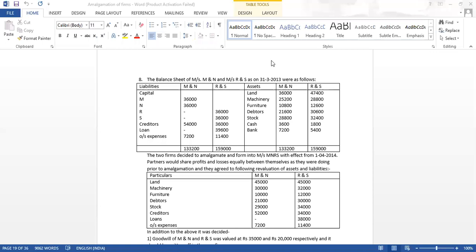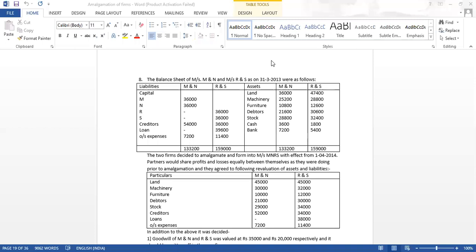This is the sum we will do in today's lecture. In front of your screen, the balance sheet of Messrs. M and N, and Messrs. R and S as on 31 March 2013 was as follows. On the liability side, we have capital balances of M, N, R, S. M and N are partners in MNN. R and S are partners in RNS. Creditors, loan, outstanding expenses. On the asset side, we have land, machinery, furniture, debtors, stock, cash balance, and bank balance.